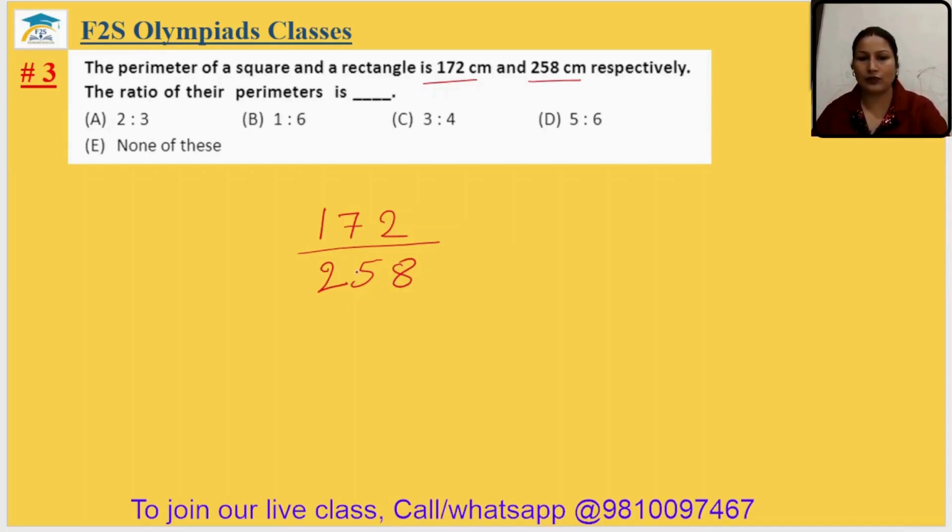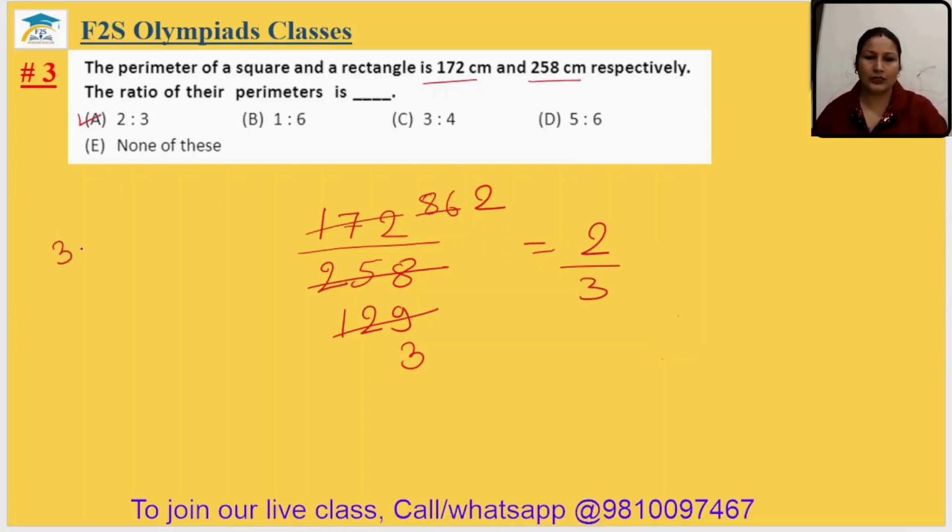We can simplify it by 2. Again, we can take 43 as the common factor. 43 2s are 172 and 43 3s are 258. So it will be 2 by 3. It is option A. So the third answer is A.